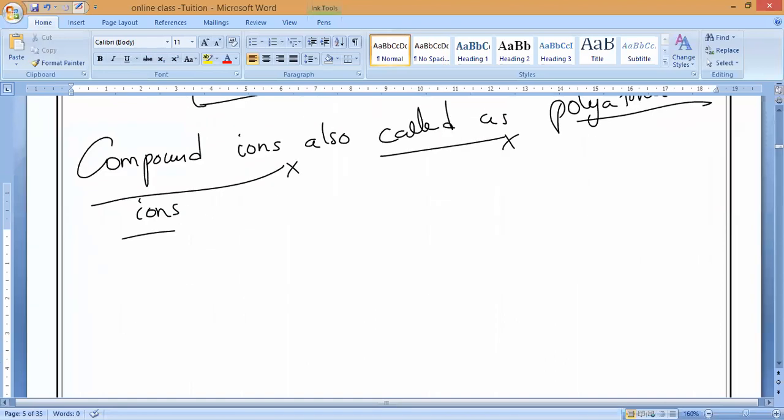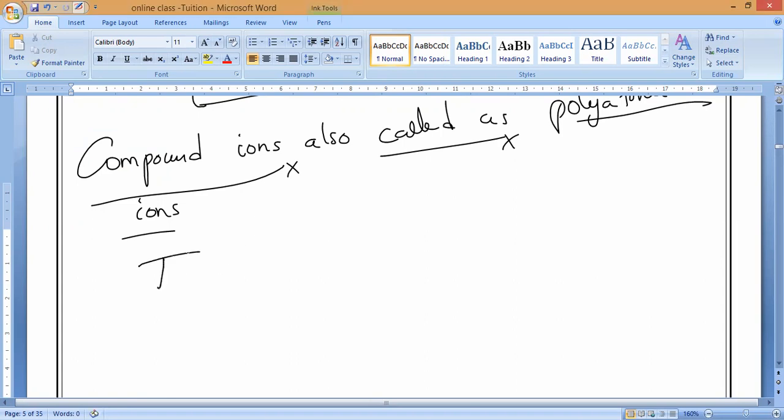So you may understand, more than one atom. Just simple, more than one atom. Those ions which are formed from groups of joined atoms are called compound ions. Please write it. How they form I will also say.